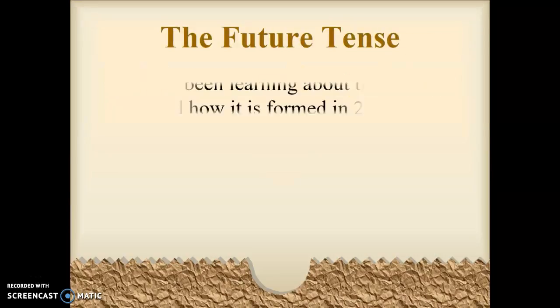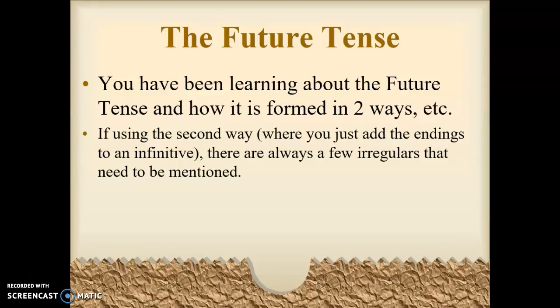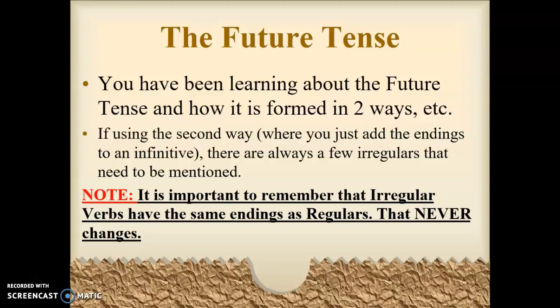Here we go. Okay, so far as you know, you've been learning about the future tense and how it's formed in two different ways, right? You have the ir plus a plus infinitive, or you can just take the verb and the infinitive and add on the appropriate endings. Both are used interchangeably. So if you are using the second way, where you just add the endings to an infinitive, there are always a few irregulars that need to be mentioned.